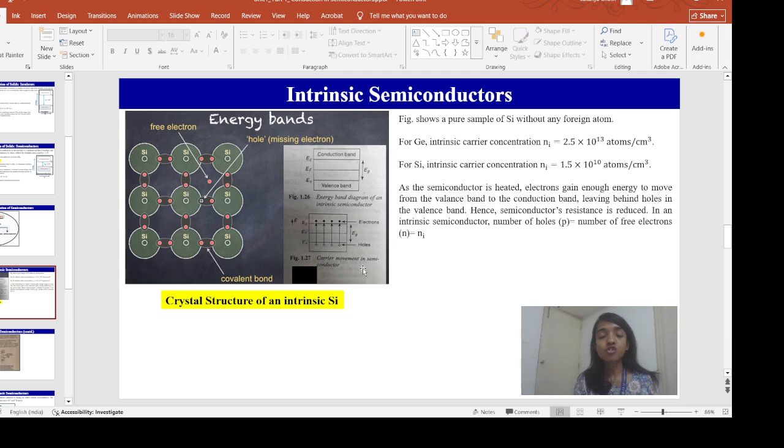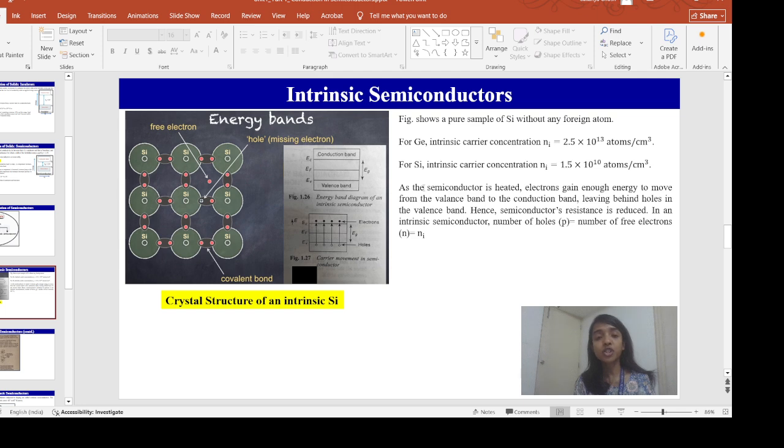Now, what is an intrinsic semiconductor? Intrinsic semiconductors are pure semiconductors. They are 99.99% pure semiconductors. We don't need to add any external impurity to such semiconductors. For example, silicon and germanium are intrinsic semiconductors.